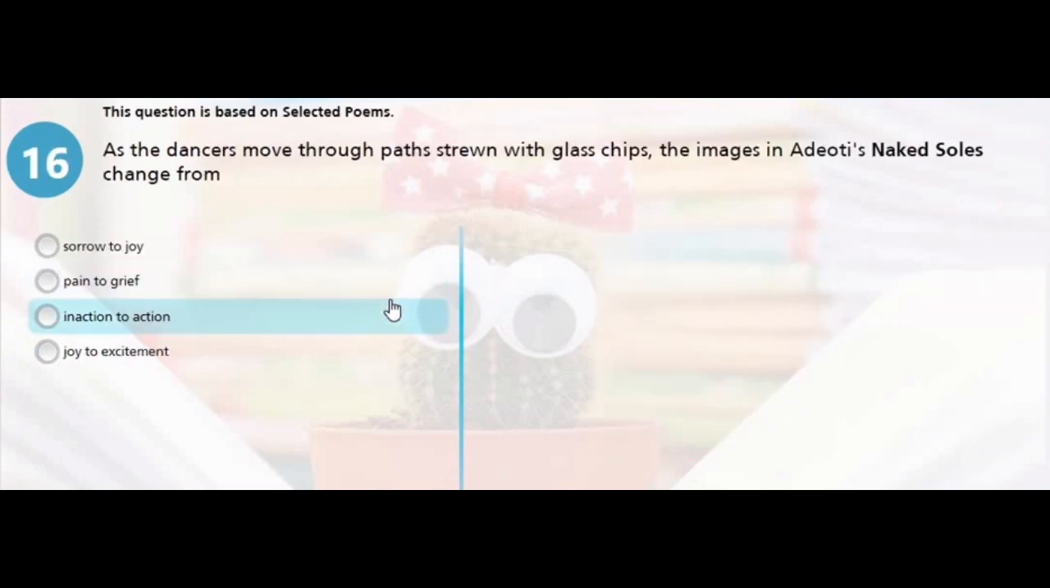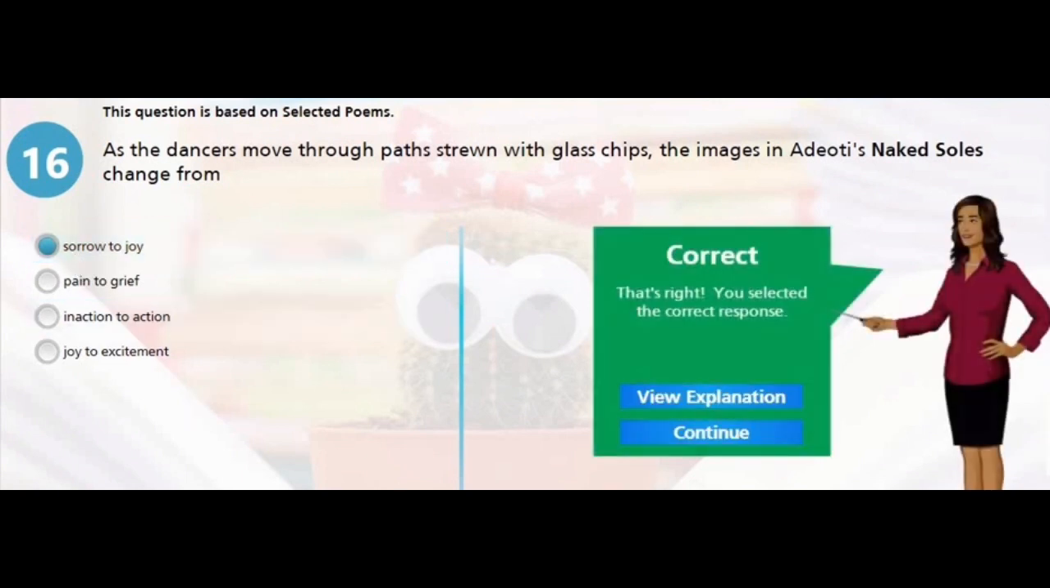Question 16. This question is based on selected poems. As the dancers move through paths strewn with glass chips, the images in Adioti's Naked Souls change from A, sorrow to joy, B, pain to grief, C, inaction to action, or D, joy to excitement. Sorrow to joy, which is the right answer. Though the joy is on the surface, smiling through suffering is antithetical. The right answer is sorrow to joy.